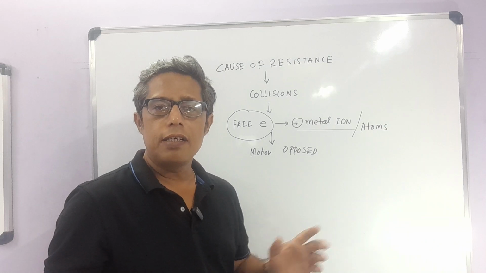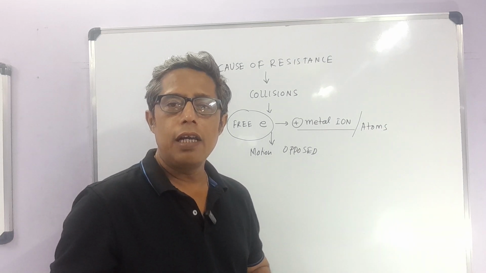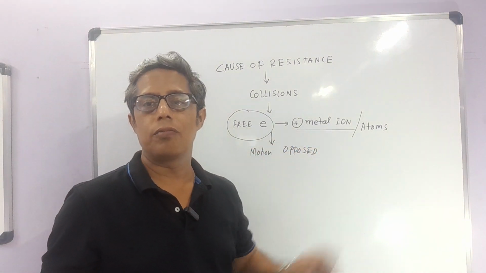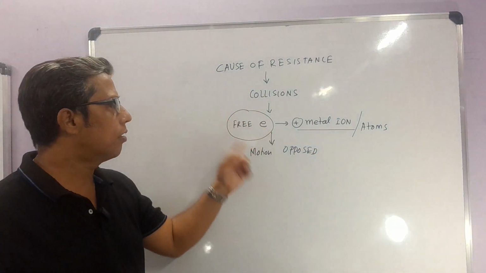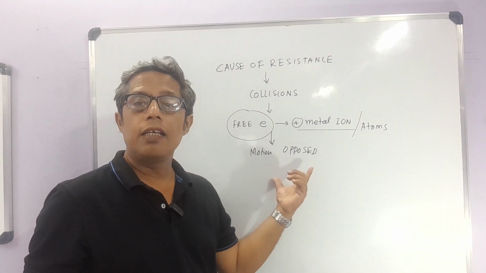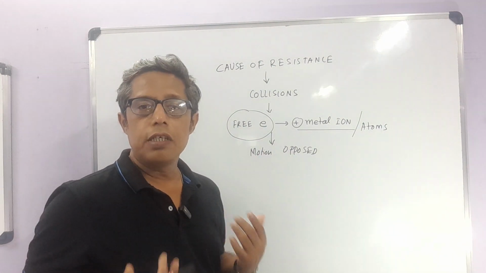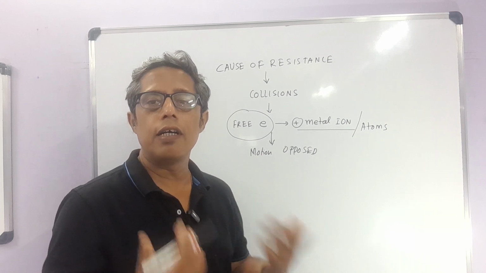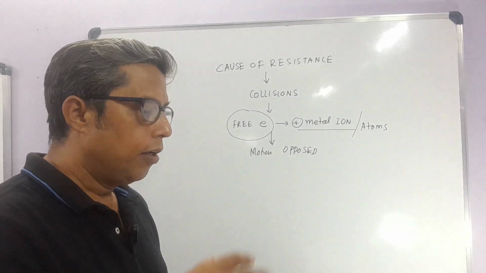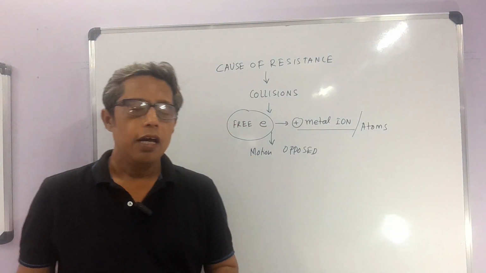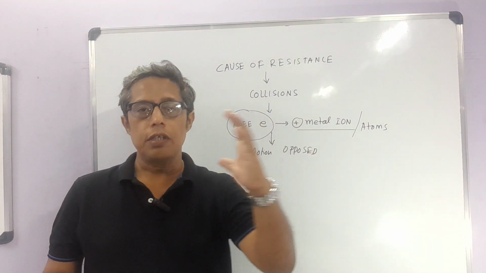The cause of resistance is the collision of the free electrons with the metal ions or the atoms. Okay. And when there is a collision, these free electrons get oppositions. This opposition is called resistance. That means free electrons are trying to move in this way, and they are getting some oppositions.